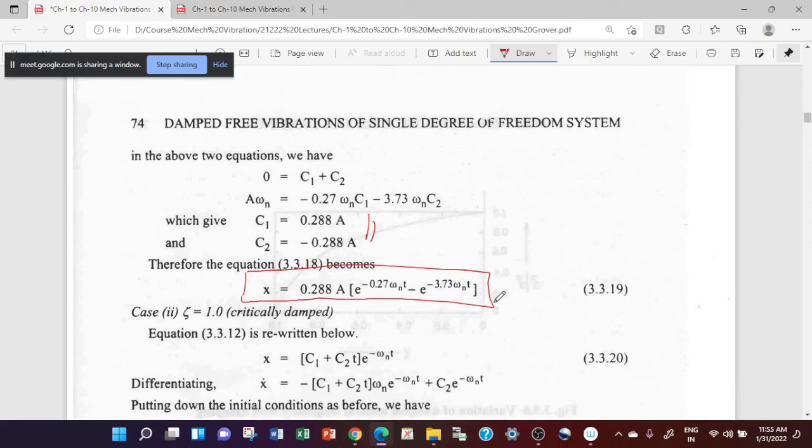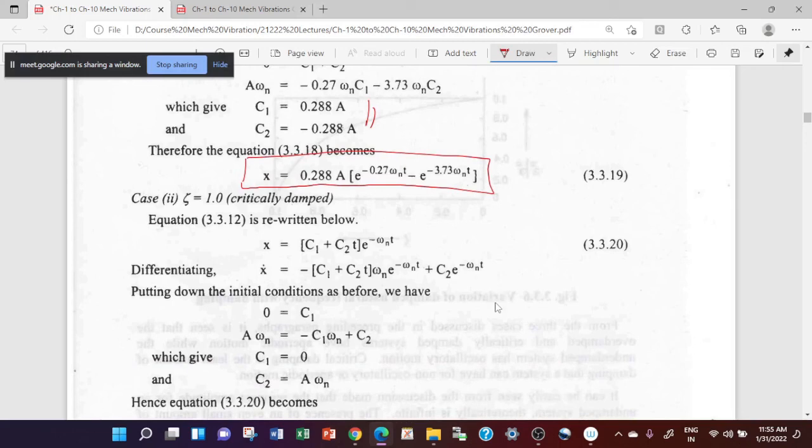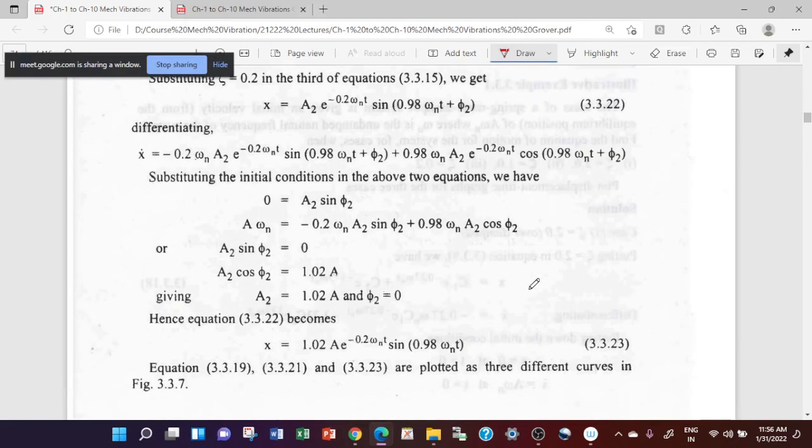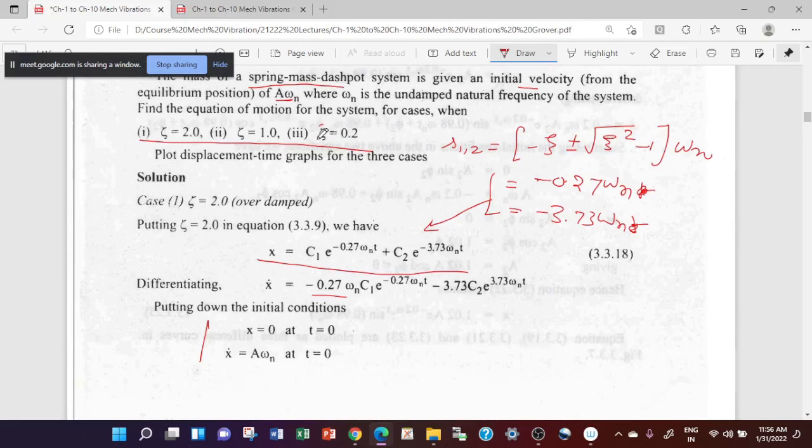You can do similarly for the others. For critical damping, you have this formula. Again apply the same conditions here, and you will get this equation. Again you can solve for C1 and C2, and this is your equation of displacement for the critically damped system. For the underdamped system, again you have the same thing. So this is the displacement for the underdamped system having zeta equal to 0.2.